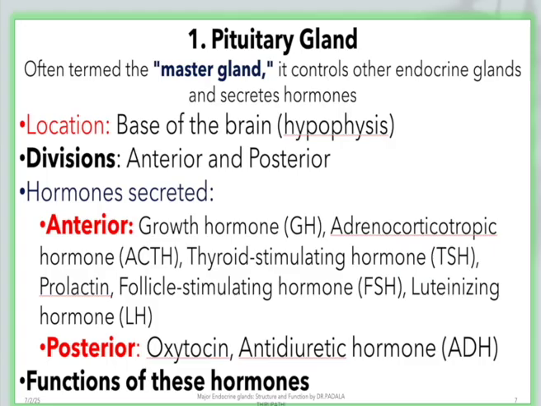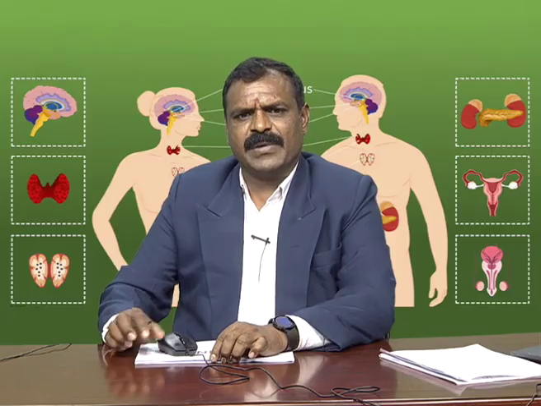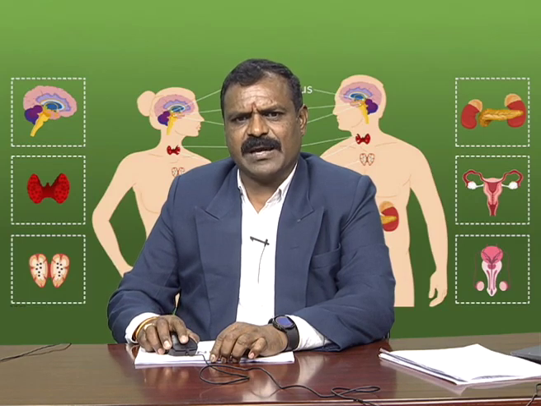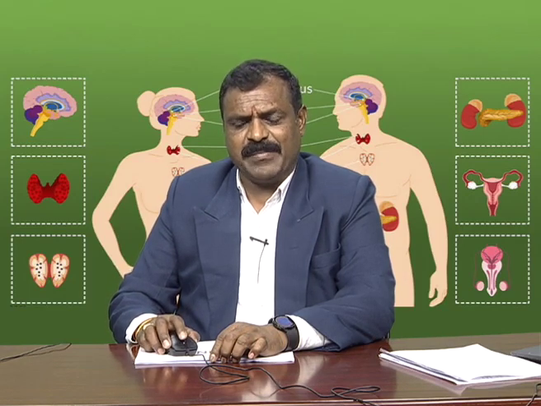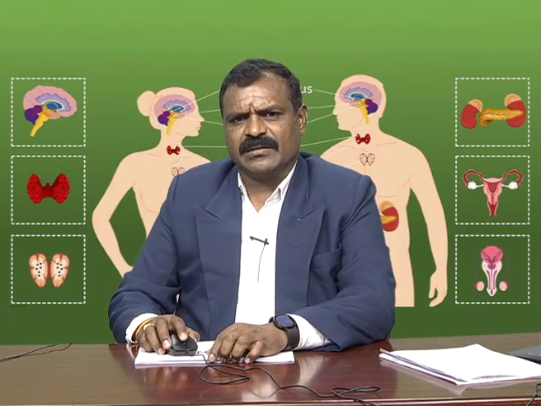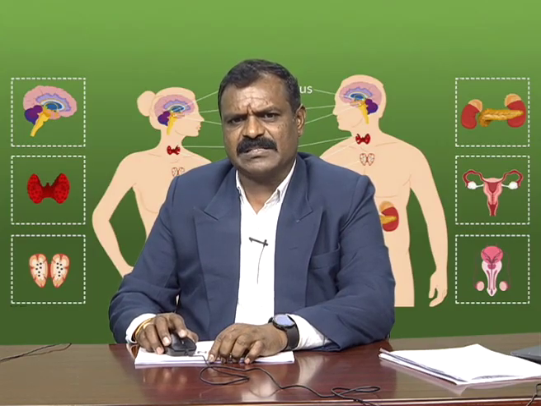These are hormones related to the anterior part of the pituitary gland. And the posterior part of the pituitary gland releases oxytocin and antidiuretic hormone. These two hormones are related to the posterior part of the pituitary gland. The major functions I am showing in tabular form, and the image also I am showing here. The center part is the pituitary gland.